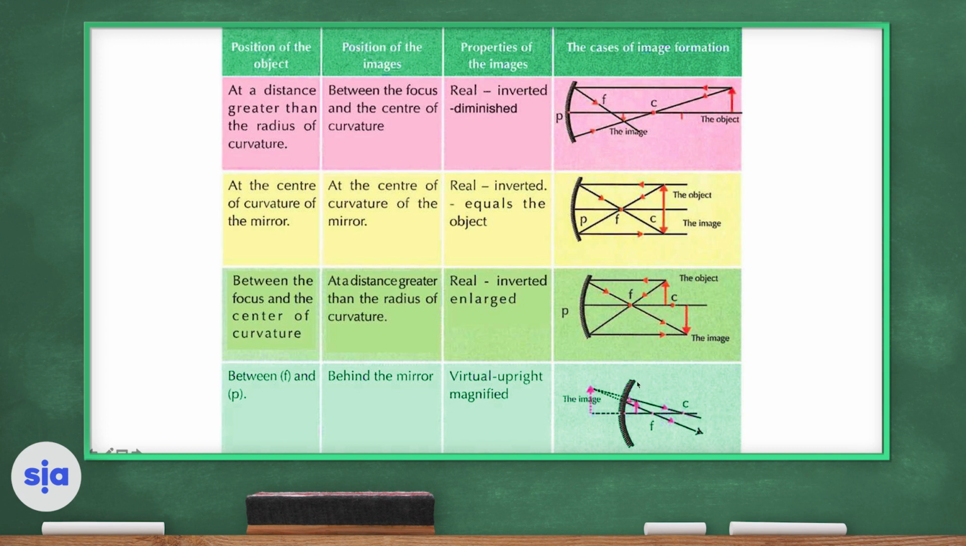What if the position of the object is between the focus and the pole? So it's very near to the mirror. Here are the incident rays, and the image will be formed behind the mirror. So it's a virtual image, upright and magnified, with a larger size than the object.